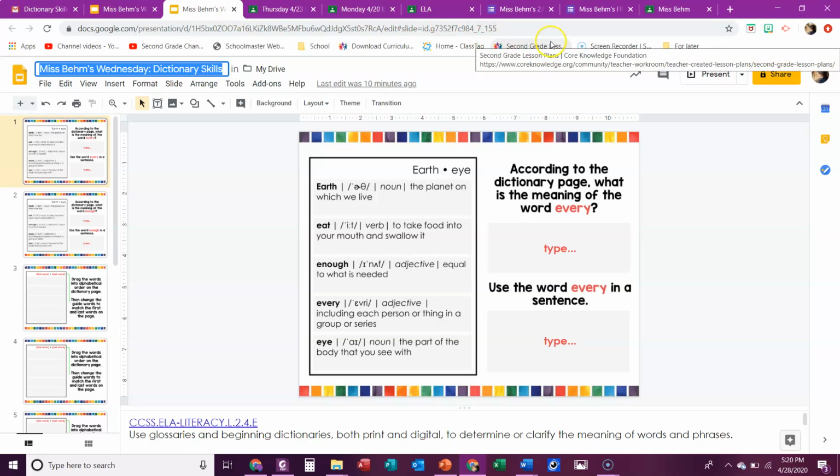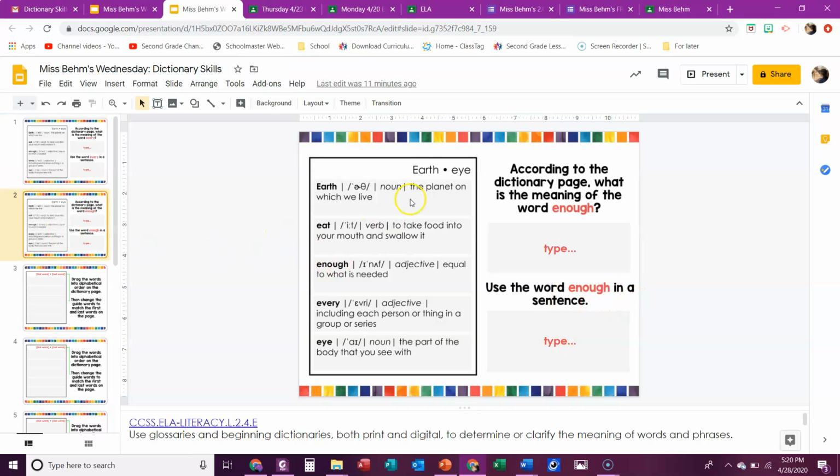It says, for this page, according to the dictionary page, what is the meaning of the word every? So write that down here. And then they want you to use the word every in a sentence right there. This one says, according to the dictionary page, what is the meaning of the word enough? You're going to put that there. Use the word enough in a sentence. Put it right there.